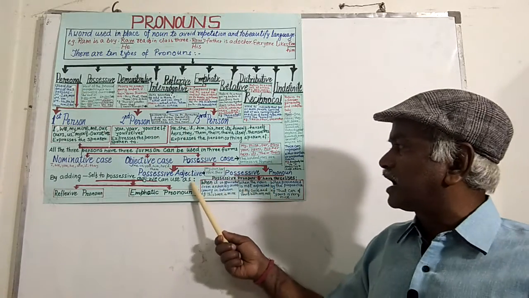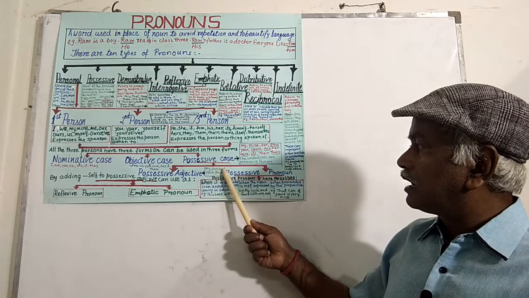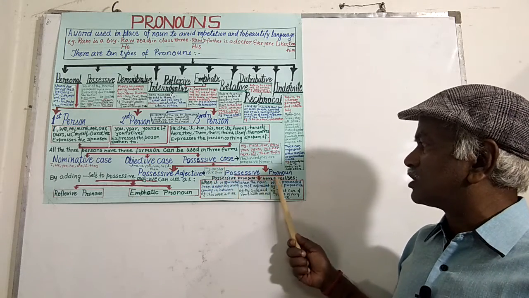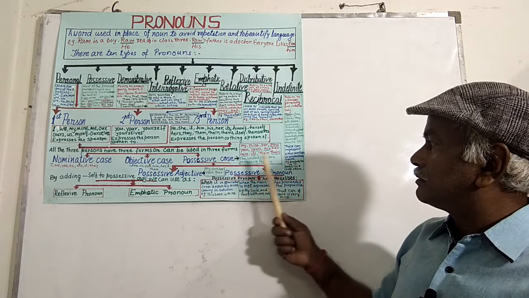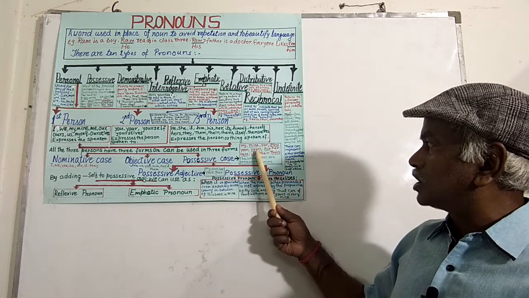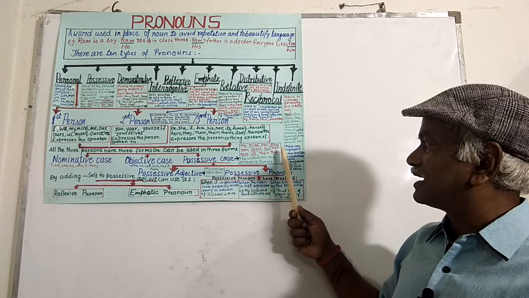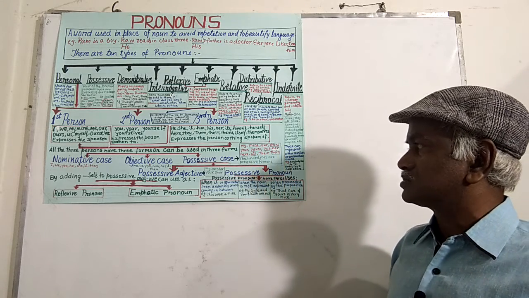Possessive adjectives are my, our, her, your, their. And possessive pronouns are again mine, ours, yours, his, hers, its, and theirs. So these are all possessive pronouns.